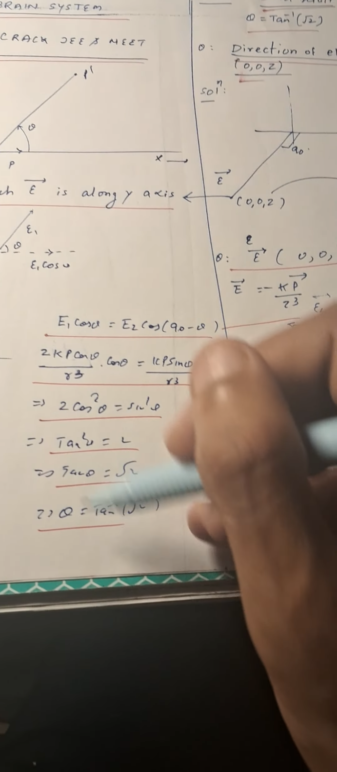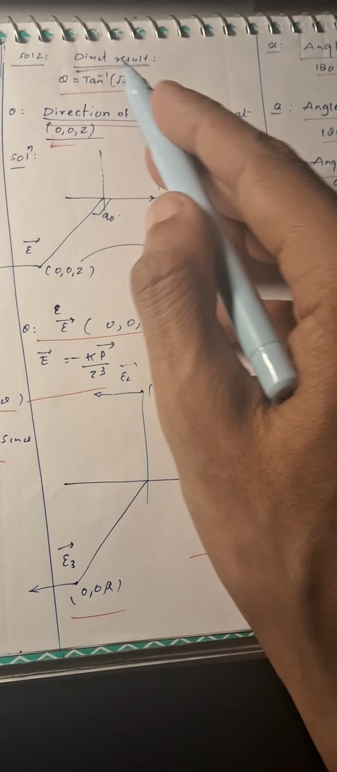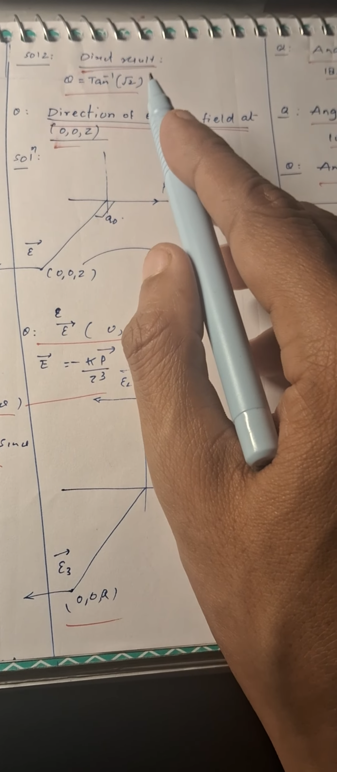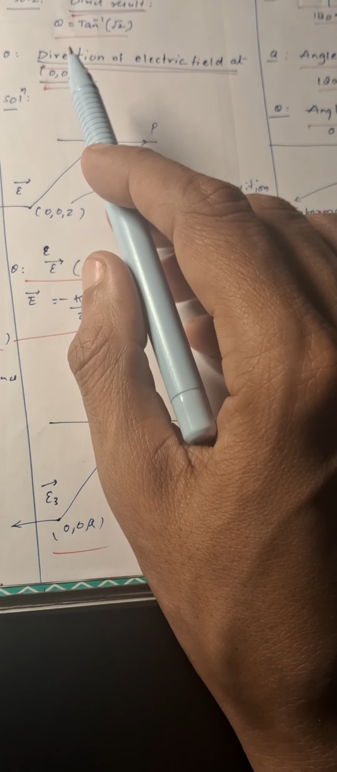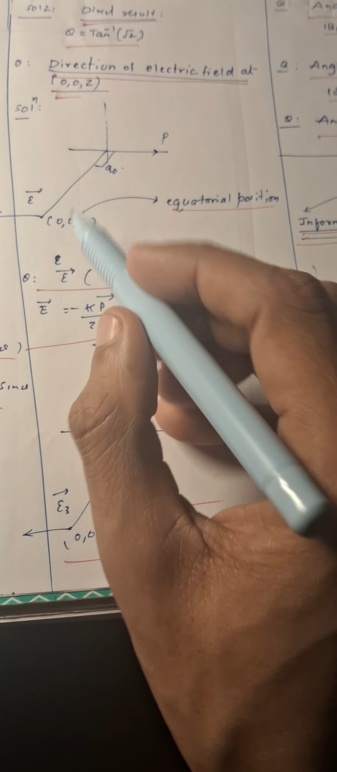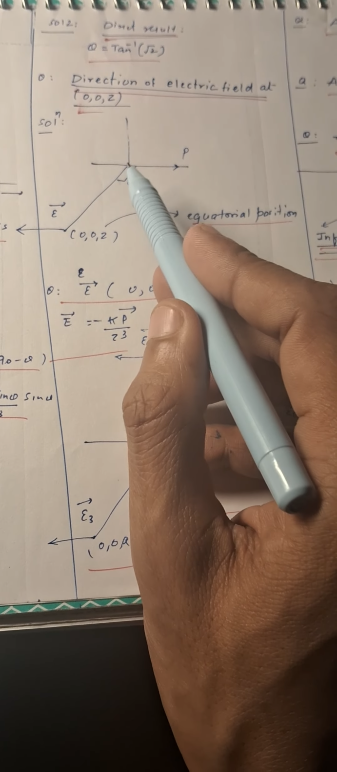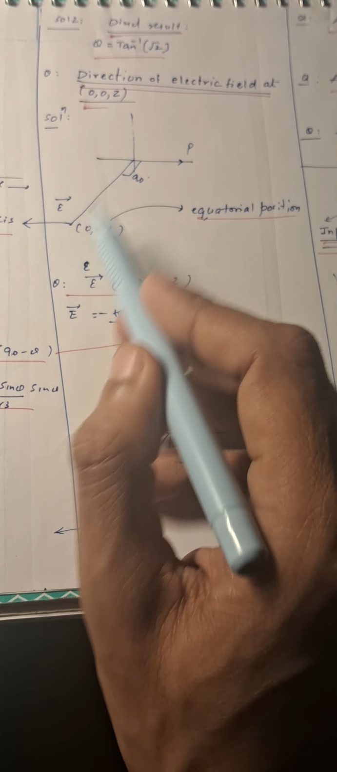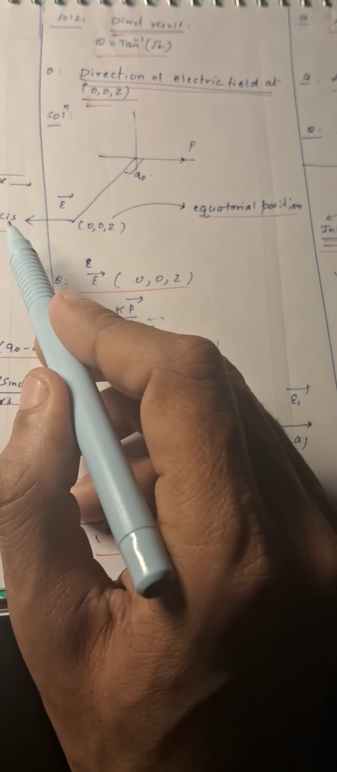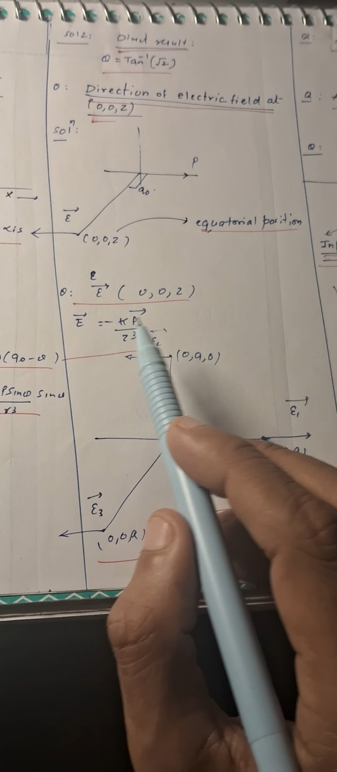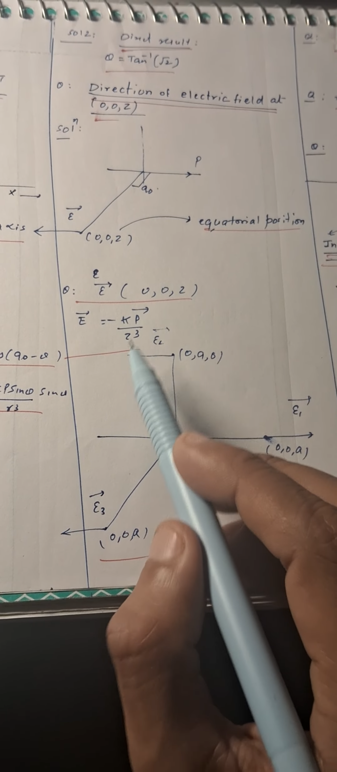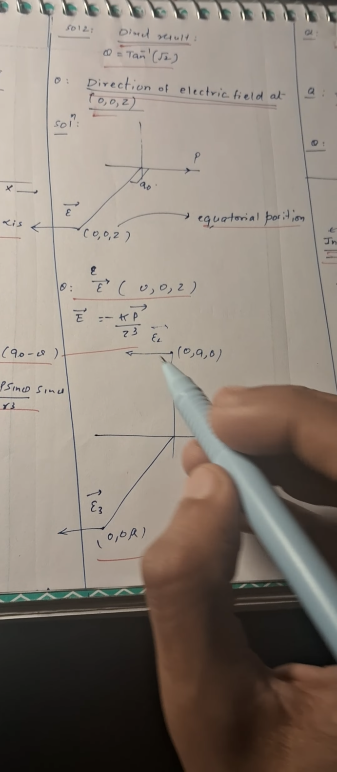So one way is using this solution, another is using the direct result that at theta equal to tan inverse root 2, the electric field is perpendicular to the dipole moment. Another question is the direction of the electric field at (0, 0, z). We can see that along the z-axis, it is perpendicular to the dipole moment. So the electric field will be opposite to this. So this will be like this. Next is the electric field at (0, 0, z). So it will be minus kp by z cube.